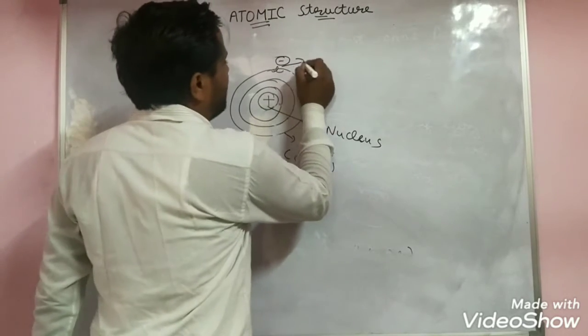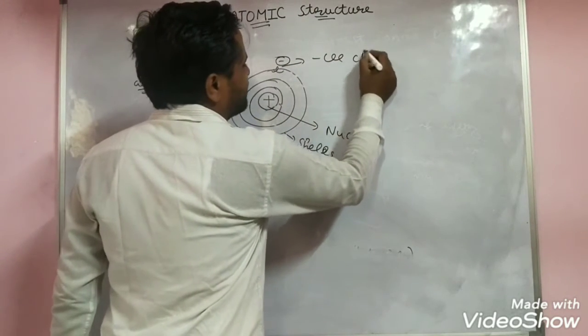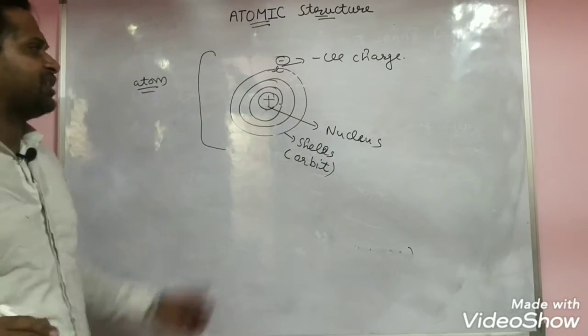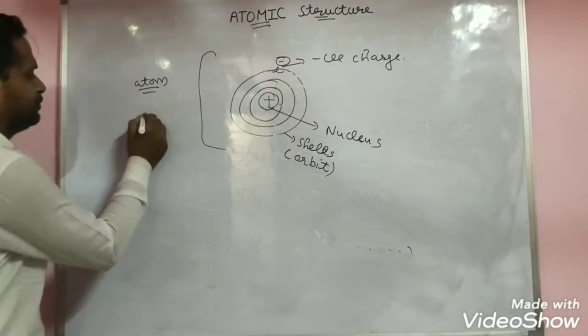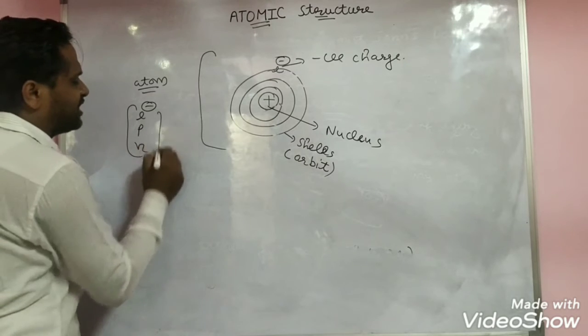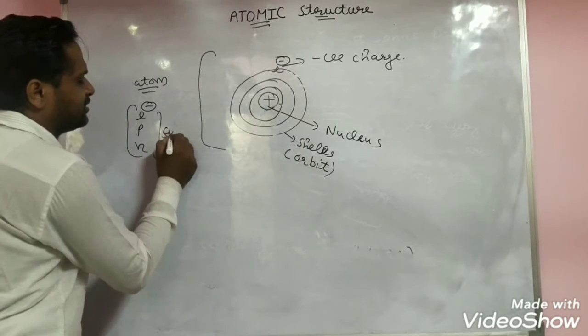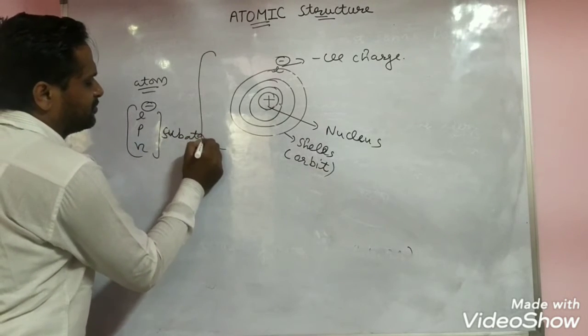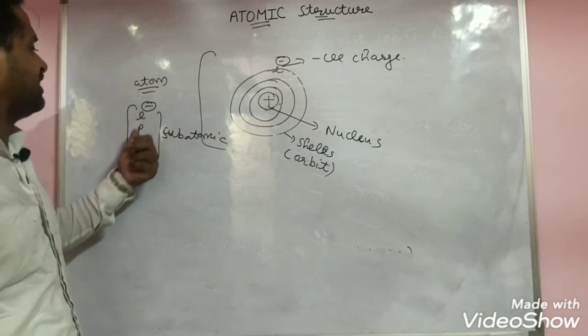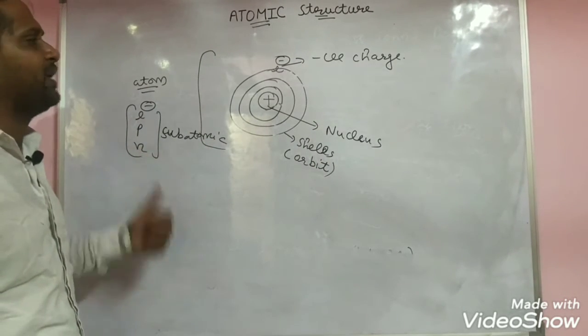And you know, electron has negative charge. Electron, proton, neutron, these are the subatomic particles. When the atom is further divided, it means it is divided into electron, proton and neutron.